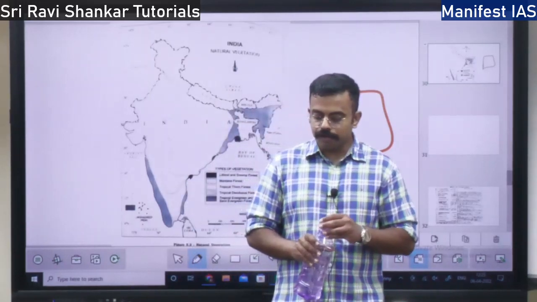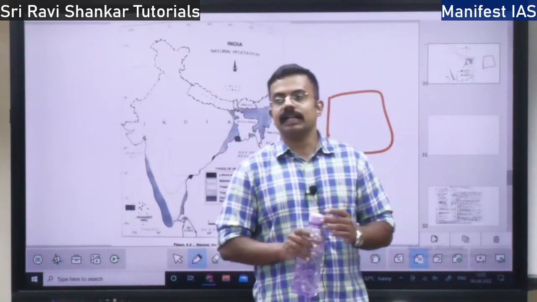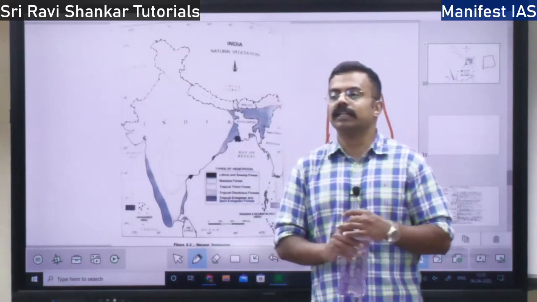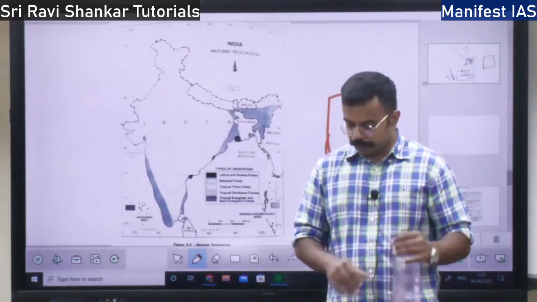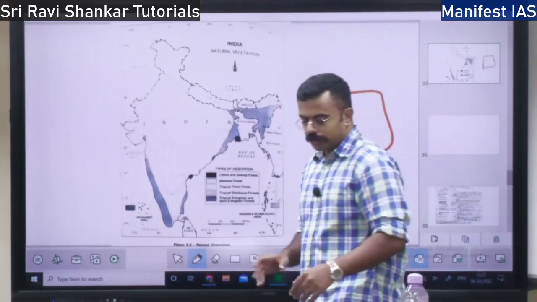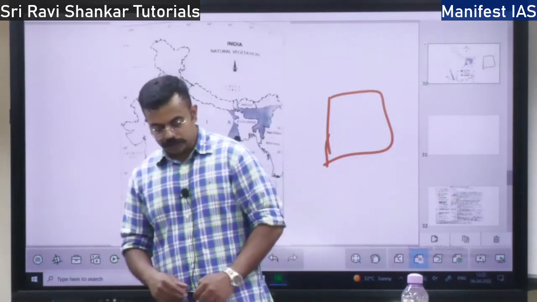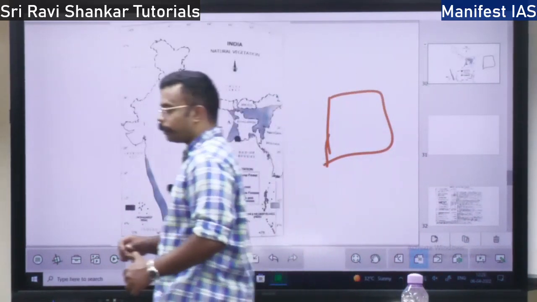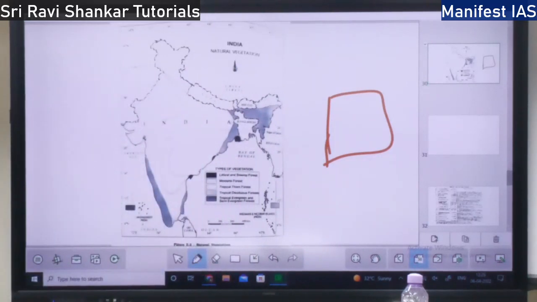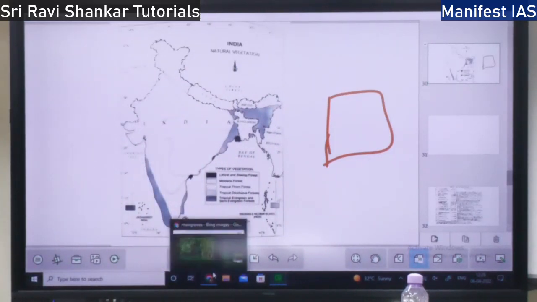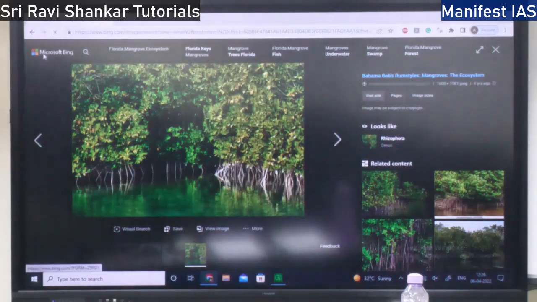In India, you have totally 103 national parks and 535 wildlife sanctuaries. This is old data. Please check the current number of national parks and wildlife sanctuaries in India.